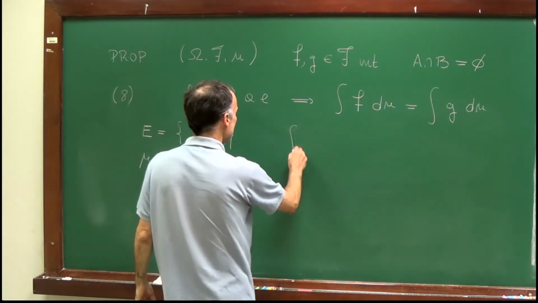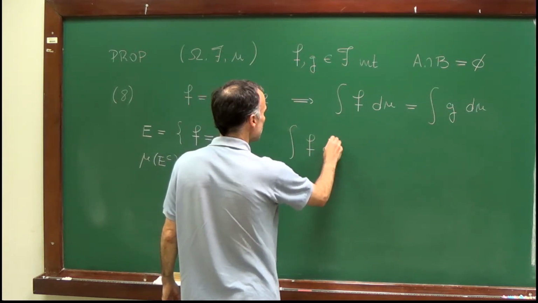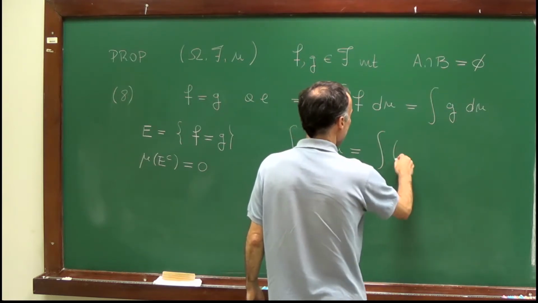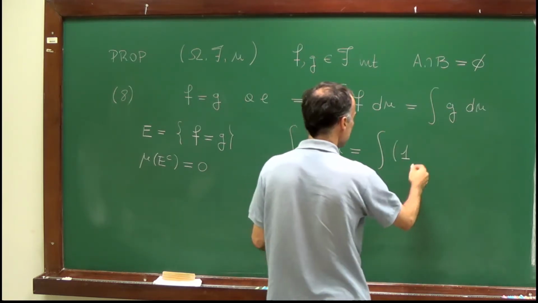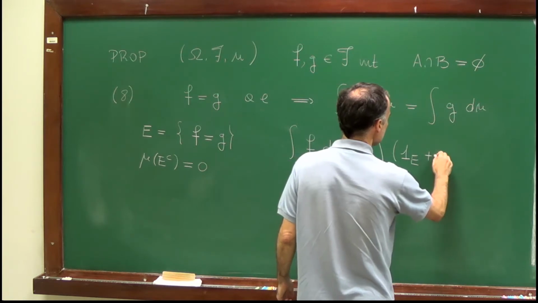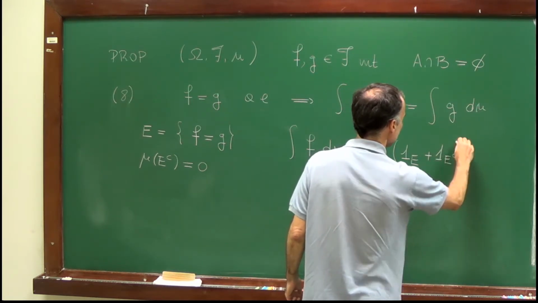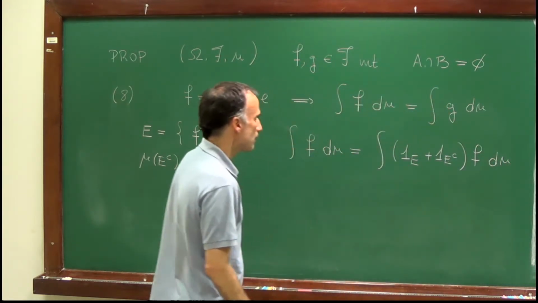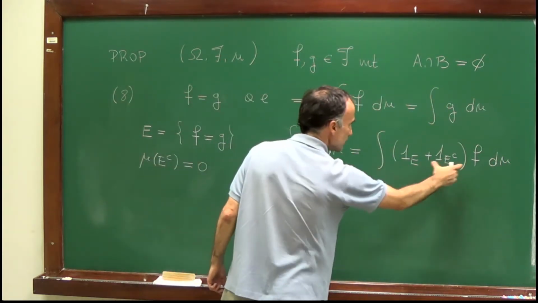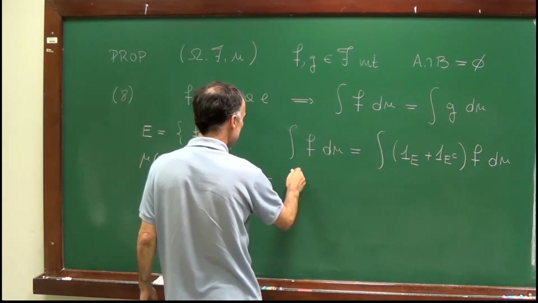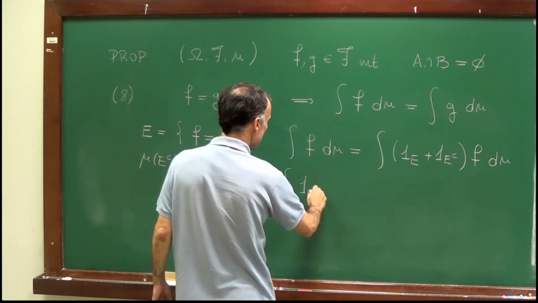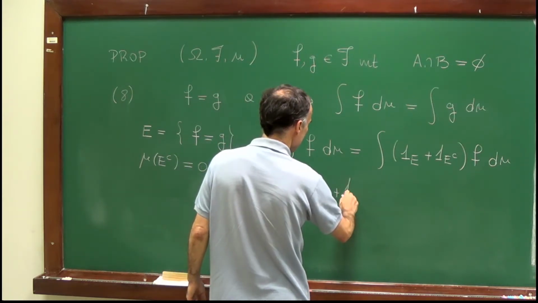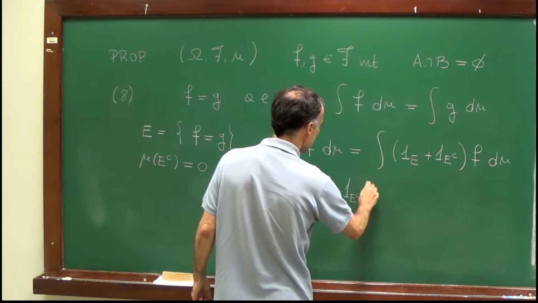Now I can write the integral of f, as, well, I will decompose the set omega in two sets, the set E and the set E complement. So f is of course equal to the indicator of E times f plus the indicator of E complement times f.